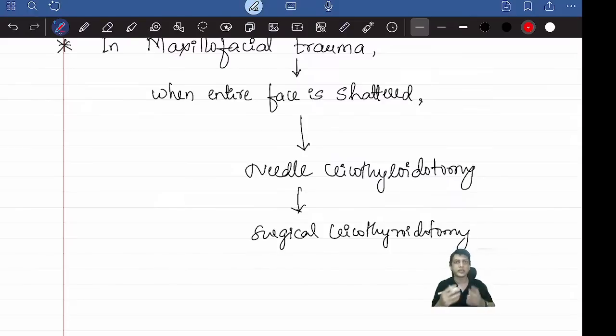So straight away, if there is any facial trauma, if the question says the patient has sustained facial trauma or maxillofacial injury, then straight away you do needle cricothyroidotomy, and further you can do surgical cricothyroidotomy or tracheostomy. Hope this one scenario is very important.